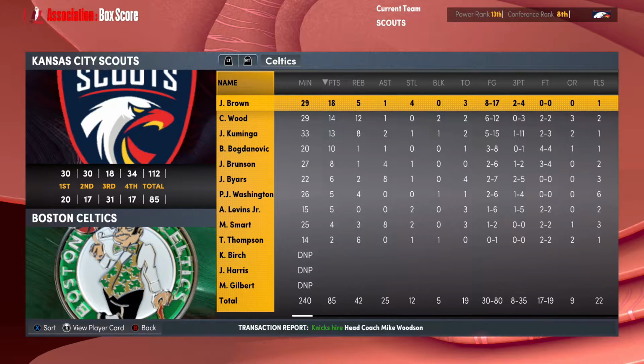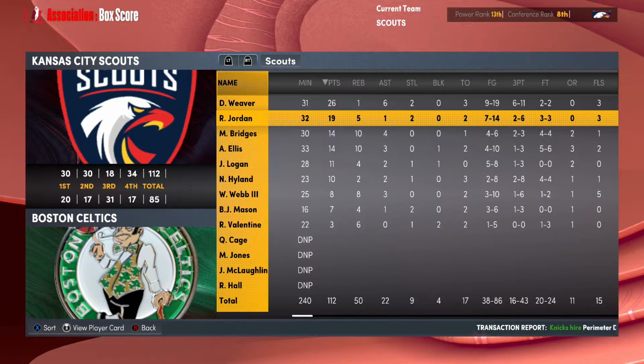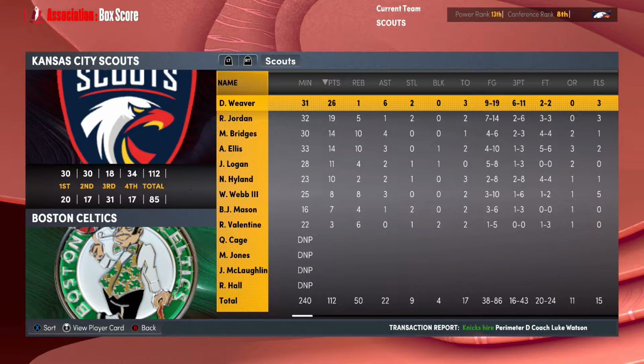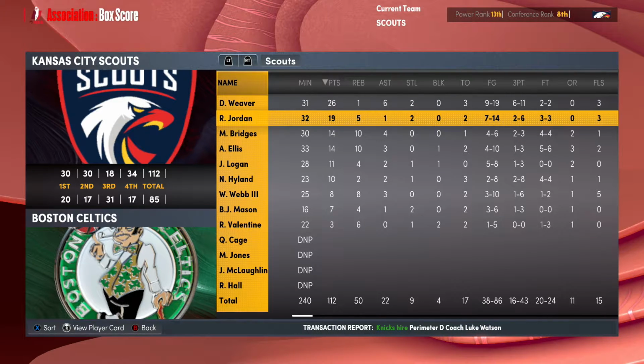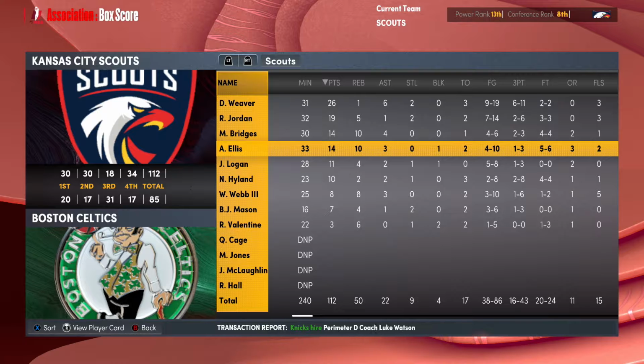Number 6 in a row comes against the Boston Celtics. 112-85 was your score. 18 for Jaylen Brown. Double-double here for Christian Wood. The Scouts got 26 and 6 from Weaver, 19 for Jordan, 14 and 10 for Bridges and for Ellis. And we again win another one.